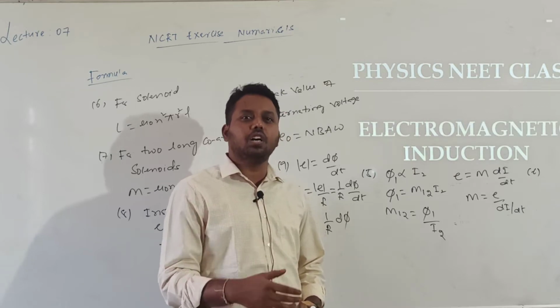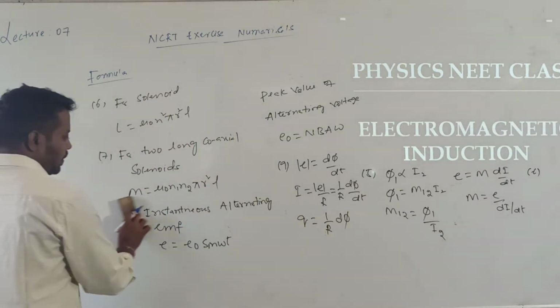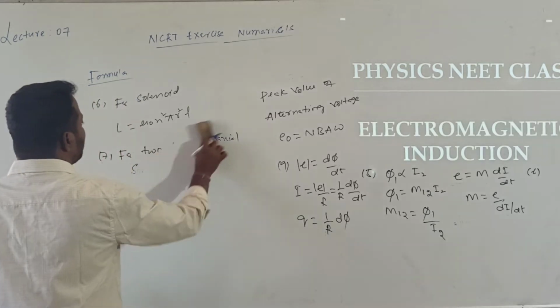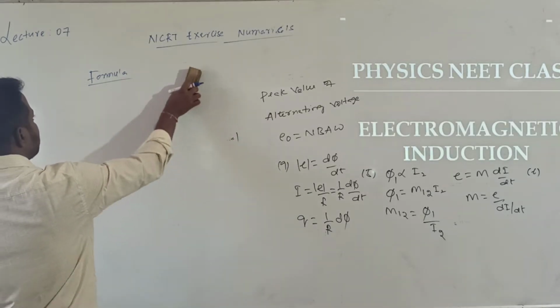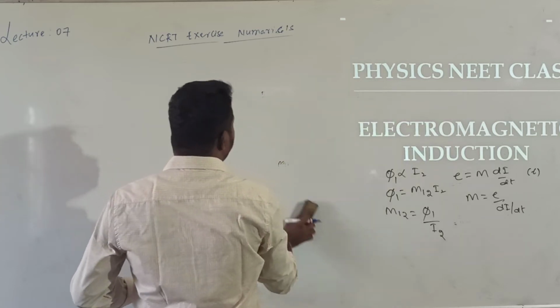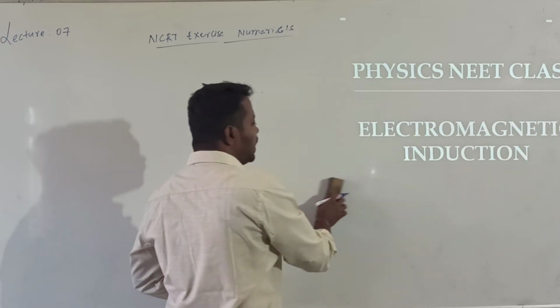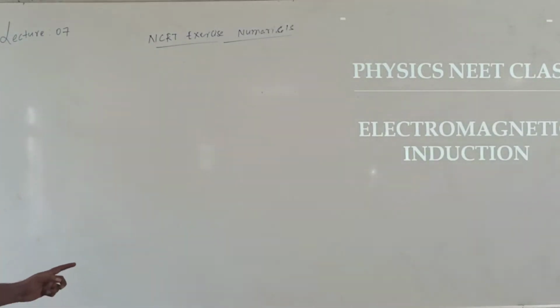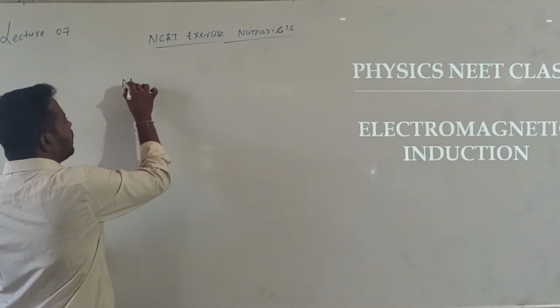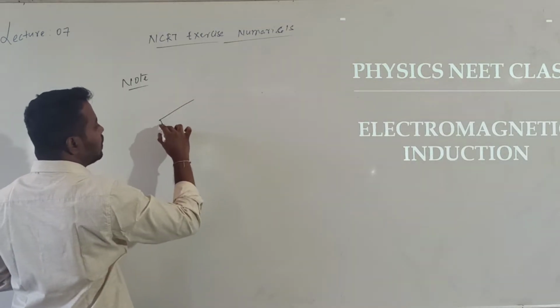While solving the numericals, we will use these formulas. And here I will tell one important note. In these problems, we will use one formula. For example, let me consider one rod.